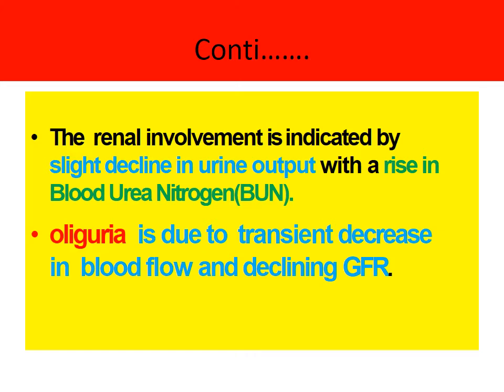The renal involvement is indicated by a slight decline in urine output with a rise in blood urea nitrogen. Oliguria is due to transient decrease in blood flow and declining GFR.